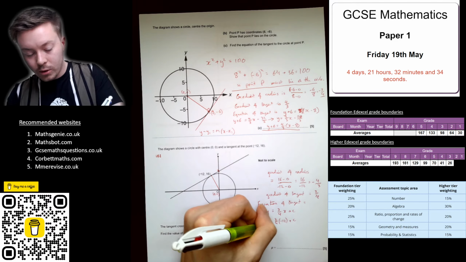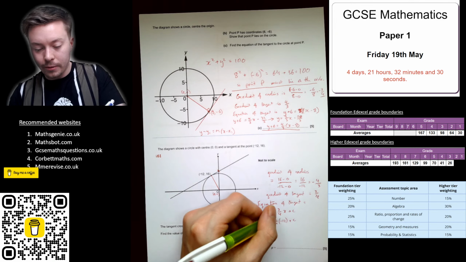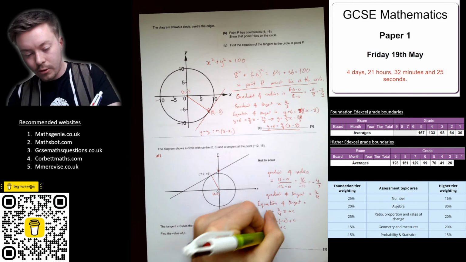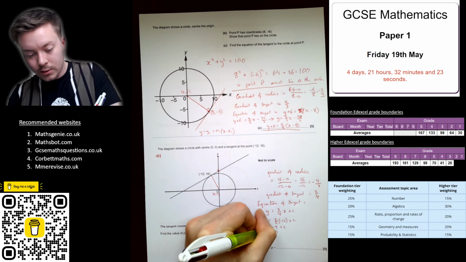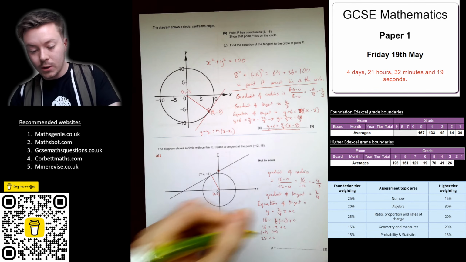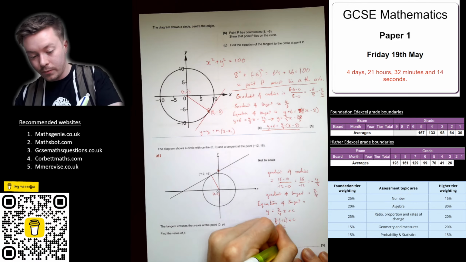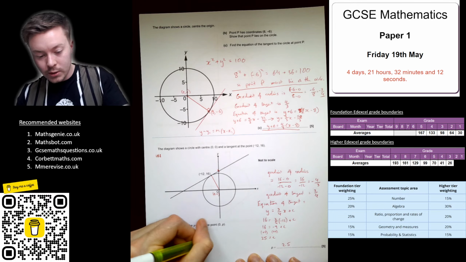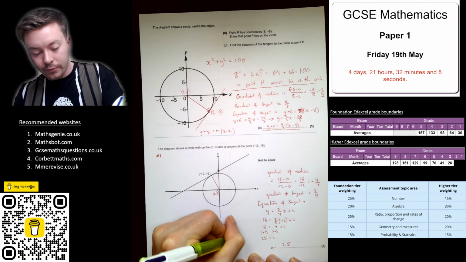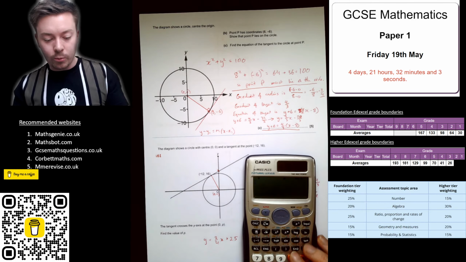So 3/4 times negative 12. 12 divided by 4 is 3, times 3 is 9, so I get 16 is equal to negative 9 plus something. Add 9 to both sides, and 16 add 9 is 25, so c is equal to 25. That's all we need to know. p is 25, because the equation would then be y equals 3/4 x plus 25, and I would just check that the number works when you plug it in, and double check the gradient as well.